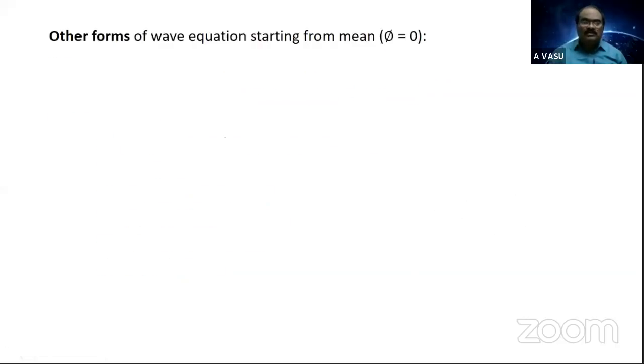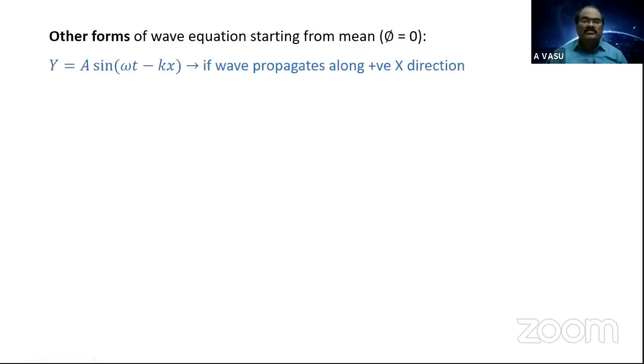Next. So what are other forms of wave equation starting from mean? Here in this session, we derived the wave like this. That is a wave which is propagating along positive x direction, starting from mean, that is, phi equals to 0. Not only phi equals to 0, we considered the particle is vibrating in upward direction.